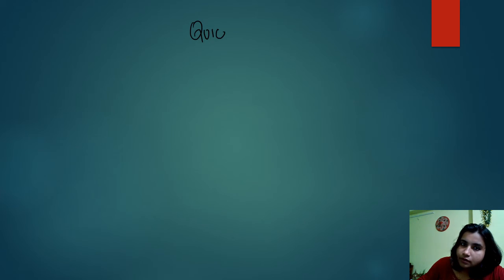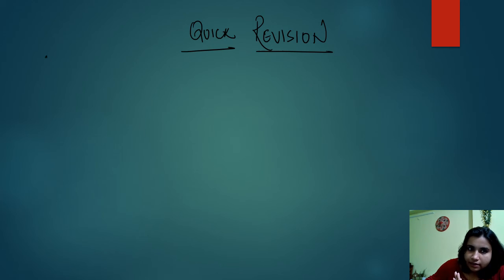Okay, quick revision. What we have learned this class. Basically we have seen the cell.